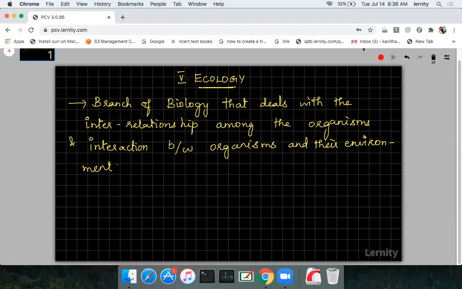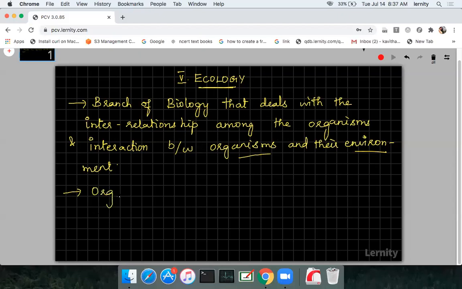So what is the interrelationship among the organisms, and also how the organisms are dependent on the environment, okay? You just think about living organisms' survival without air, without water, without soil. All these are not possible, right? So we are dependent upon the abiotic factors, that is what we call the environment, for our survival. How organisms are interrelated with each other and how organisms interact with the environment, that is what this ecology branch deals with.